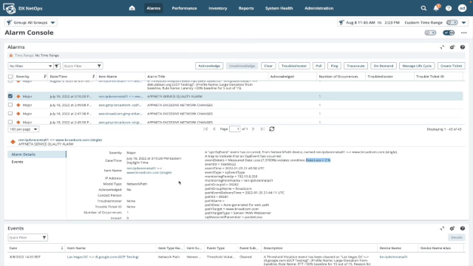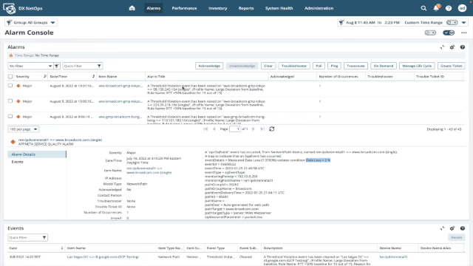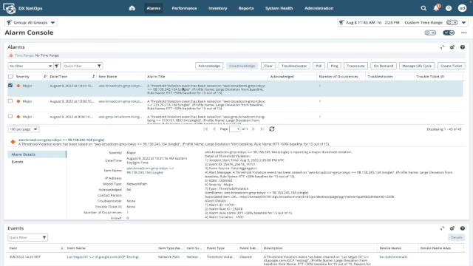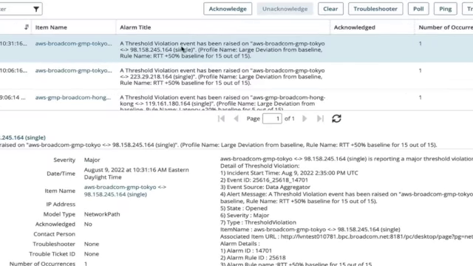I can also select the item here or here to drill into the context page for more details and to begin my triage activities. More on that in one moment. In addition to the AppNeta alarms, NetOps generates additional alarms to provide visibility into deviation from normal. Here is an example of a custom threshold profile configured looking at round trip time and triggering an alarm when round trip time exceeds 50% more than the baseline average for 15 out of 15 minutes.